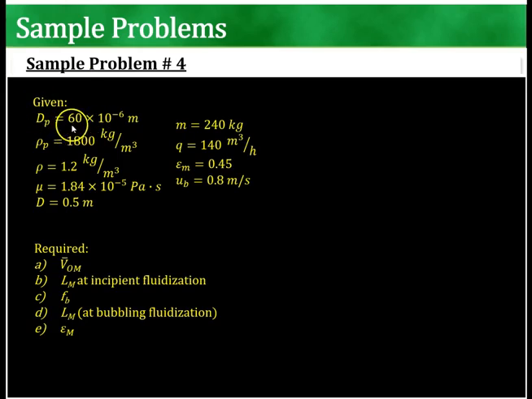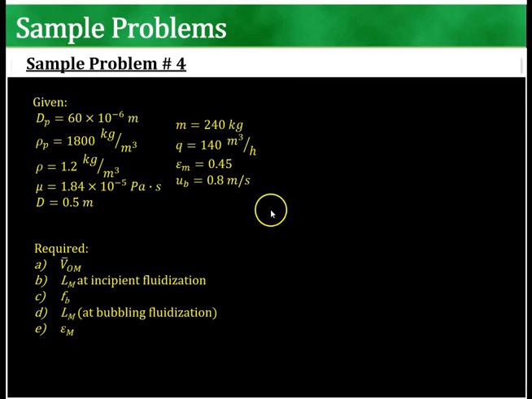So the diameter of the particle is 60 microns. And then the density is 1,800 kilograms per cubic meter. Density of the fluid is 1.2 kilograms per cubic meter. Viscosity is 1.84 times 10 to the negative 5 Pascal second, and the diameter of the bed is 0.5. And then given 240 kilograms mass for the solids, volumetric flow rate is 140 cubic meters per hour.